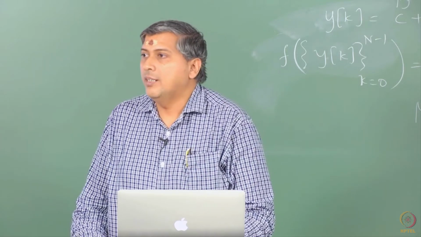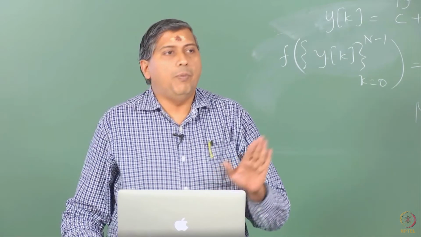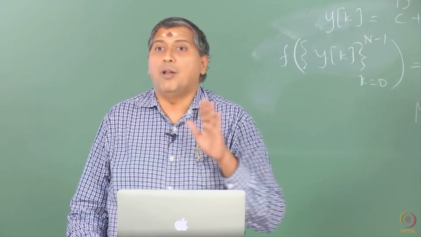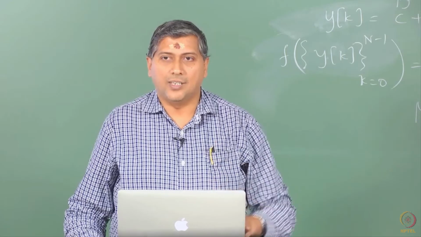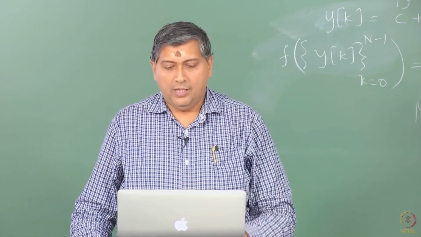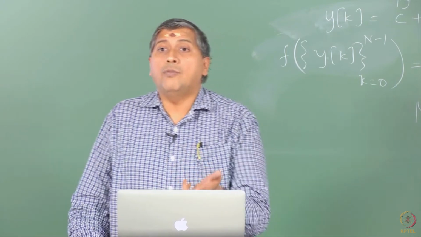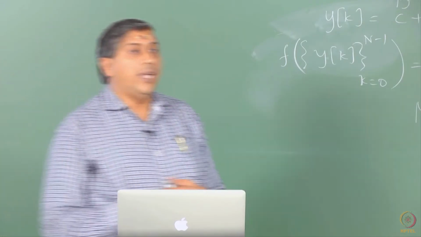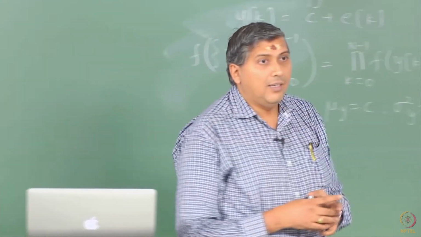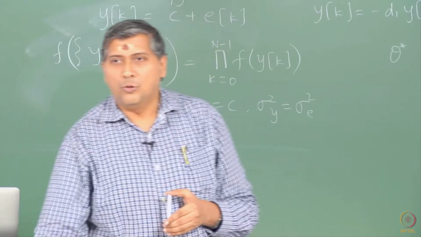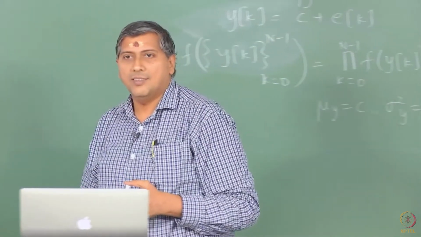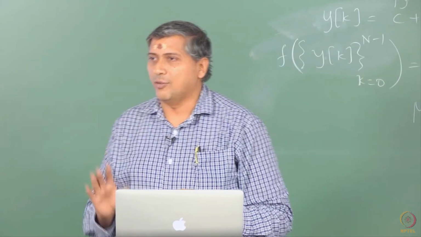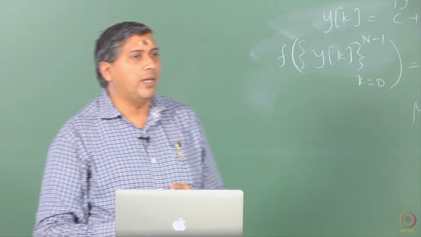If you want to estimate g of theta, simply obtain the ML estimate of theta. If that simplifies life for you, estimate theta first and then take the transformation. That is what this expression is telling you. You do not have to again solve the MLE with sigma e as unknown. You can simply estimate sigma square e like we did and then take the square root. This is called the invariance property of MLE.